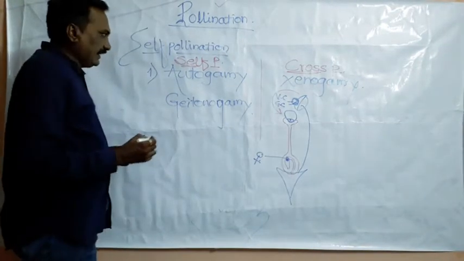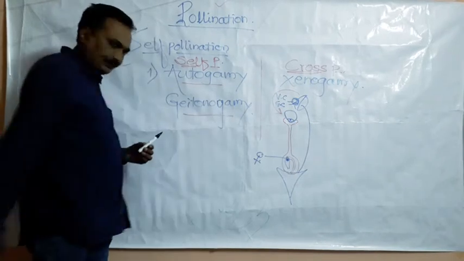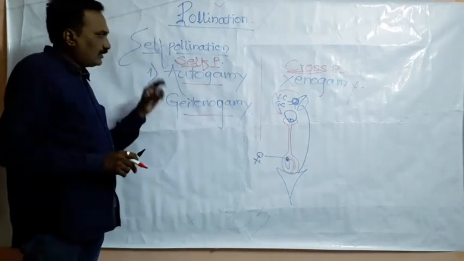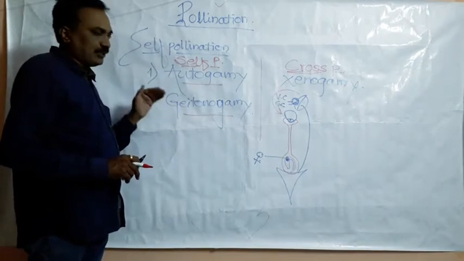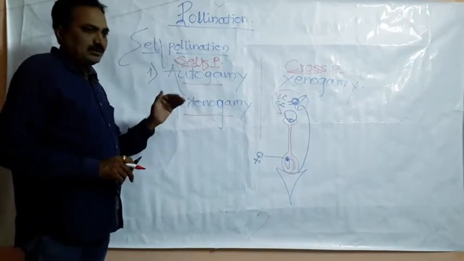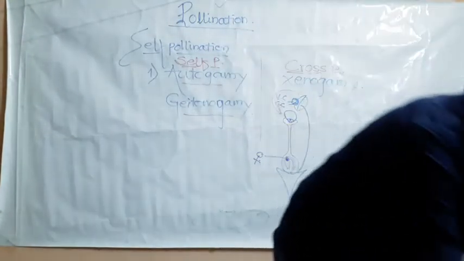We discuss in detail in self-pollination again. The autogamy is there, the geitonogamy is there. For that purpose, to clarify the self-pollination as well as autogamy and geitonogamy, we have to observe in case of the plants, what is autogamy.